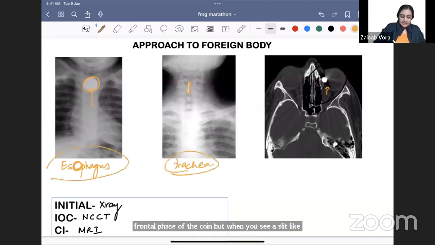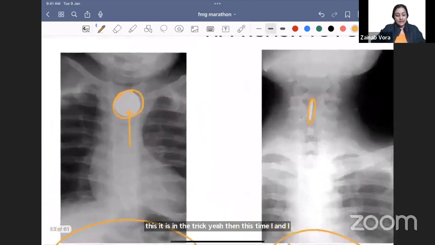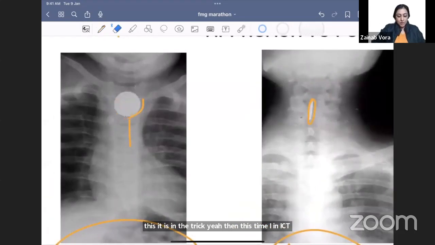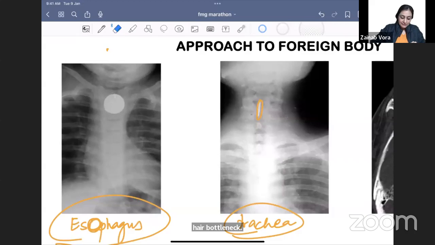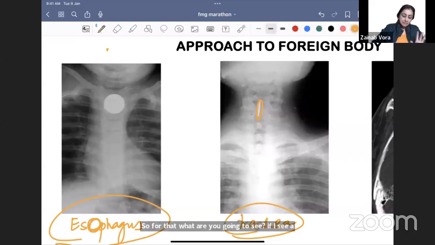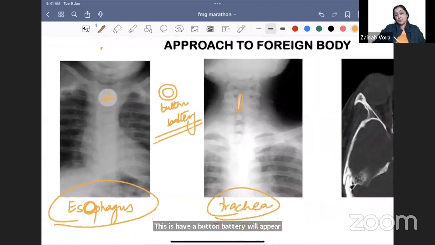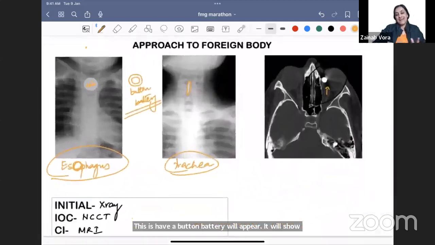Then this time in INICET, they asked whether it is a coin, a button battery, or a bottle lid. So for that, what are you going to see? If I see a homogeneous white thing like this, it is a simple coin. But if I see one margin and then another margin, this is a button battery. This is how a button battery will appear. It will show you two margins. All right, so this is how you can know the type of the foreign body also.